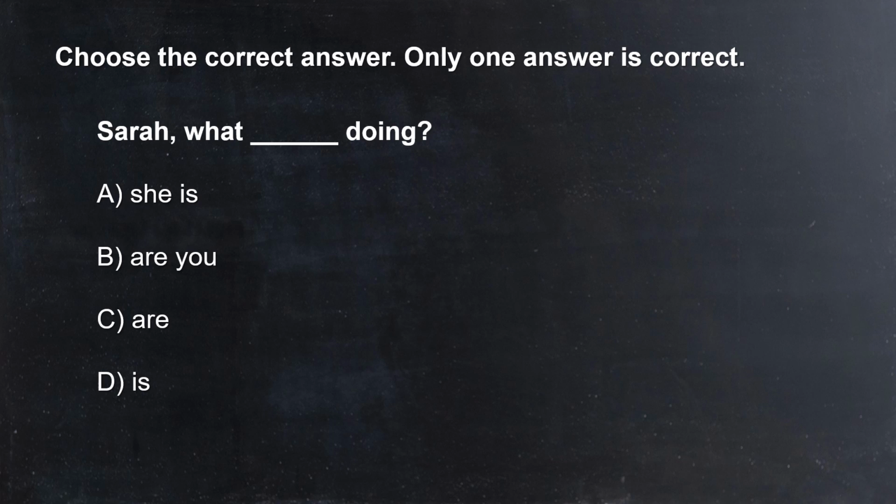Sarah, what blank doing? A, she is. B, are you? C, are. D, is. Answer B, are you? What are you doing? And then the end goes down because this is a WH question. Okay, this is a WH question.